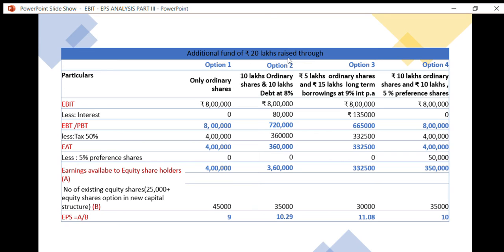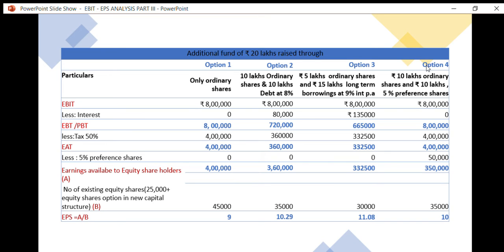And in option 2, as there is a debt component, after providing for interest, the EBT comes to 7 lakh 20,000. And in option 3 also, after providing for interest on 15 lakhs borrowed funds at 9% interest rate, EBT comes to 6 lakh 65,000.